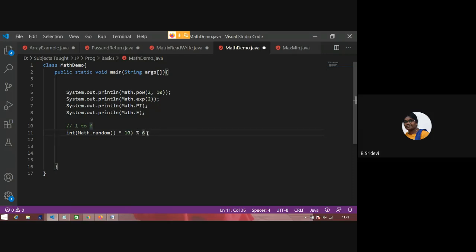So mod 6 will give remainders like this: 0, 1, 2, 3, 4, 5. These kinds of remainders it will give. So if I add 1 to it, I'll get a number from 1 to 6. So if you are simulating a dice game and you need a number from